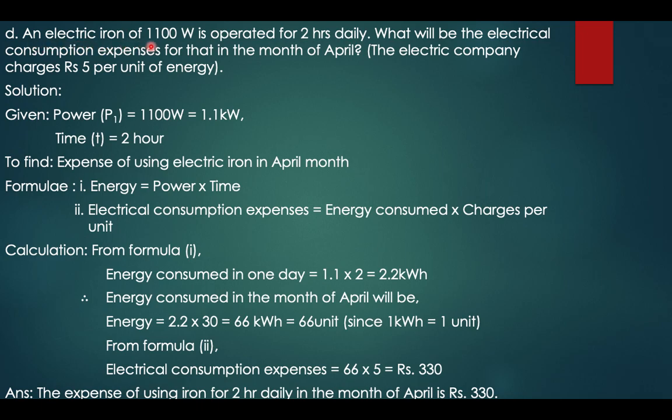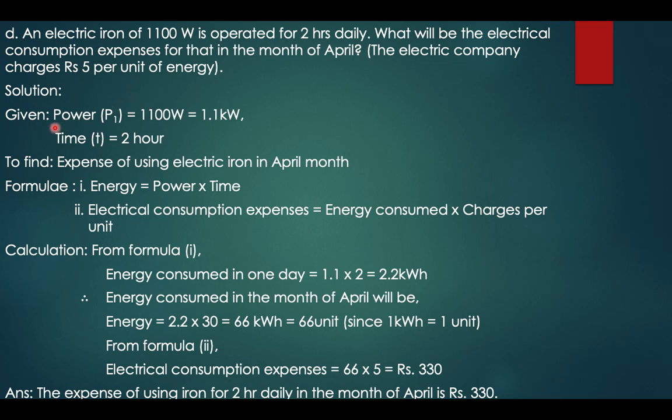An electrical iron of 1100 watt is operated for 2 hours daily. What will be the electrical consumption expenses for that in the month of April? The electrical company charges rupees 5 per unit of electricity. So you can look at your electric bill and see how much your electricity provider charges. From that you can calculate the amount that the appliance is costing you on a monthly basis.